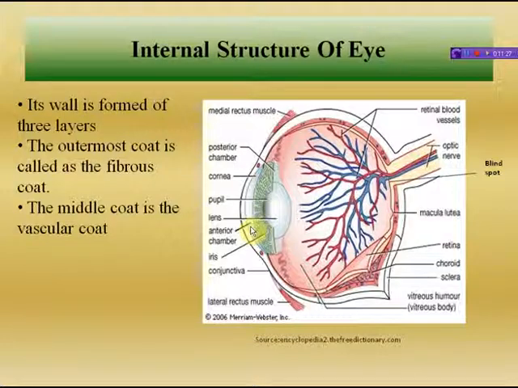Attached to ciliary body are firm but elastic band-shaped suspensory ligaments that are connected to the equatorial region of lens. And iris, as already explained, is an opaque, muscular, pigmented and perforated diaphragm having radial and circular smooth muscles which are operated by the sympathetic and parasympathetic nerves respectively. It gives color to the eye.